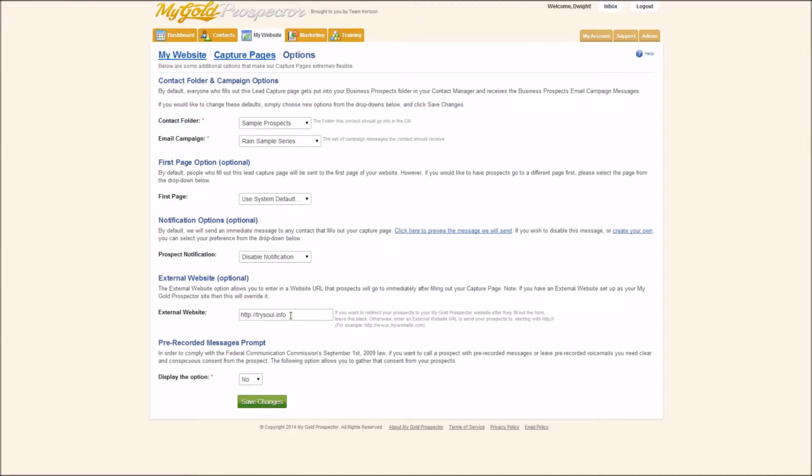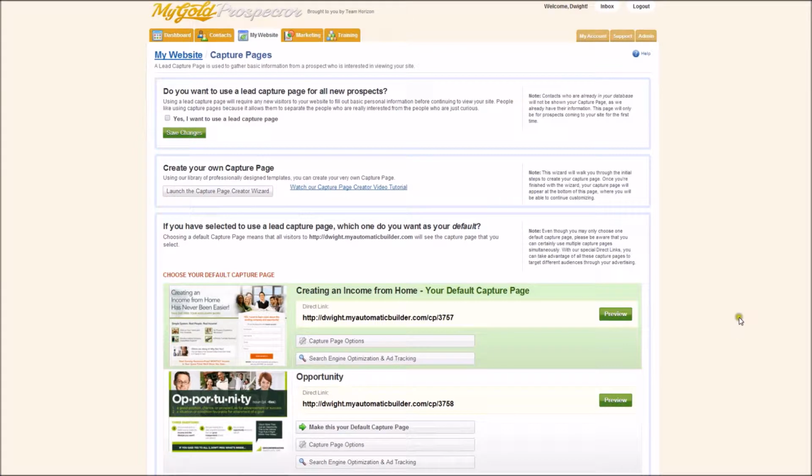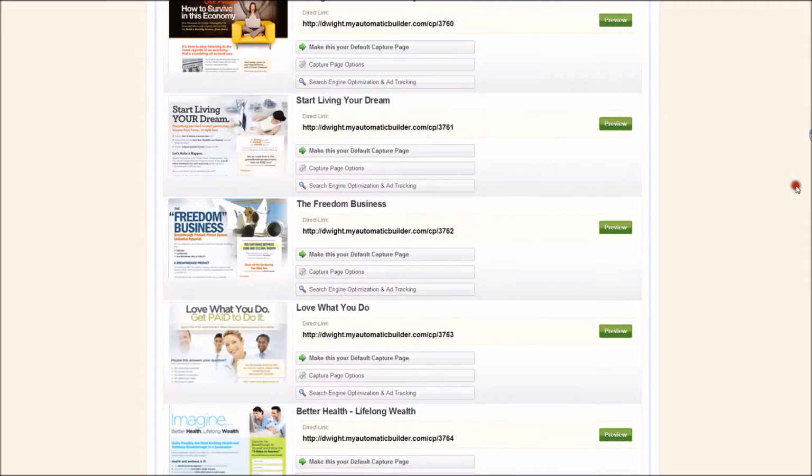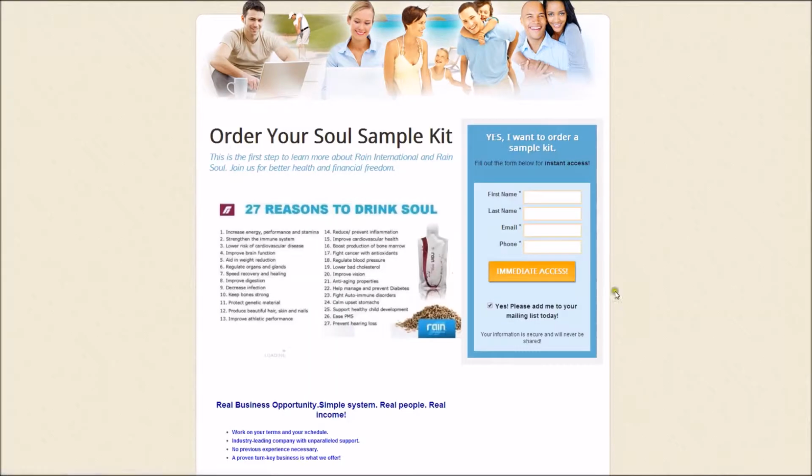Now, if you guys do not have a sample page like mine, where you have a page where you're directing people to in order to get samples from you, then the only other choice you have here is to put in your Rain URL. So that'd be myrainlife / your team, your username. Okay. Once you get done with all these changes, hit Save Changes. Come back up here, and then you definitely want to come down here and make sure it works. So let's just click in here.